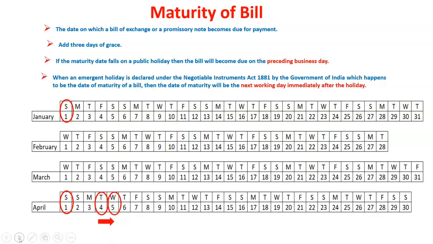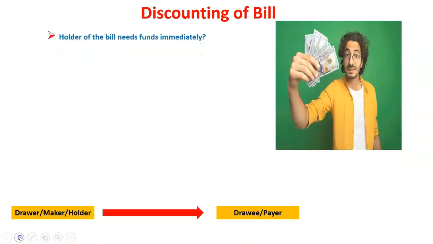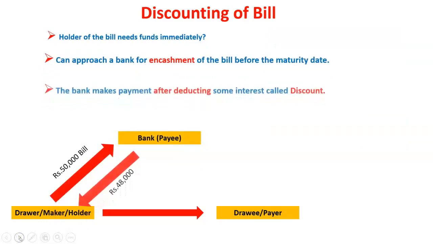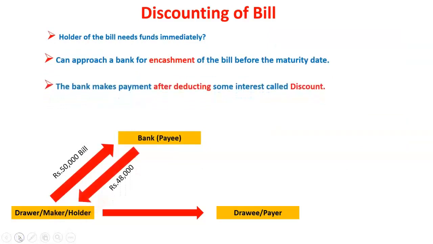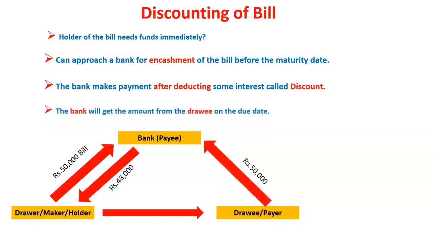Discounting. If the holder of the bill needs funds immediately, he can encash it at the bank before the maturity date. However, the bank will deduct an amount called interest or discount for the service it provides. This is the sacrifice the holder of the bill will have to make to be able to get amount immediately rather than waiting till the maturity date of the bill.